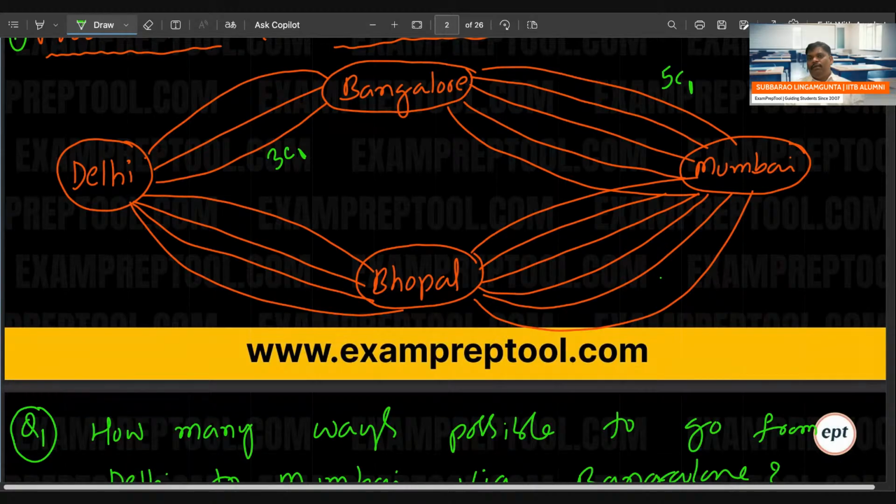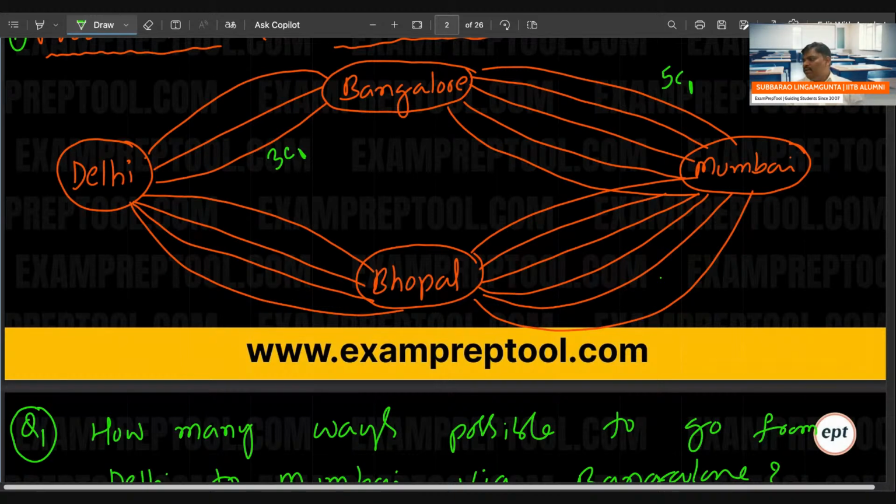Delhi to Mumbai via Bangalore, you are on the way, but the left one and the right one most probably have no relation. The left one is an individual entity, and the right one too, but combinedly there is some work. It is very difficult to identify when to apply the sum rule and when to apply the product rule. Very difficult to explain, but you have to use common sense. Can I apply the sum rule here or not? Can I apply the product rule here or not? You have to check properly. Remember, it's one path you are doing, and in that path there are 2 parts.